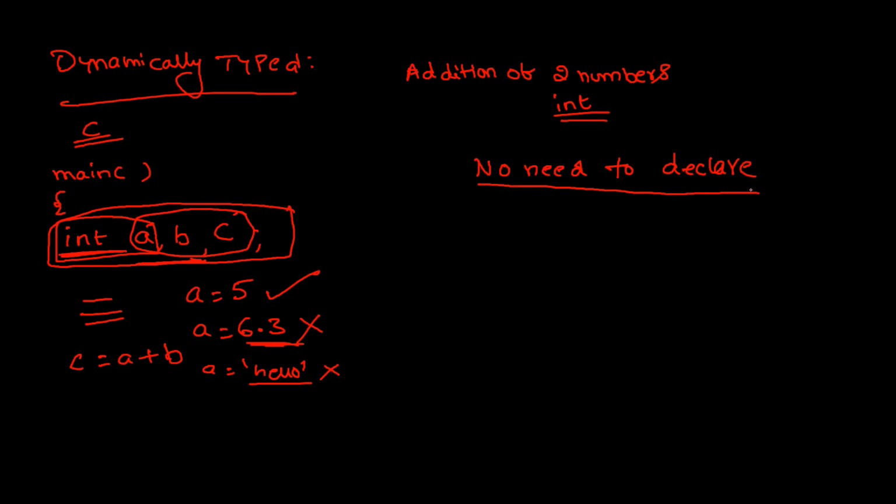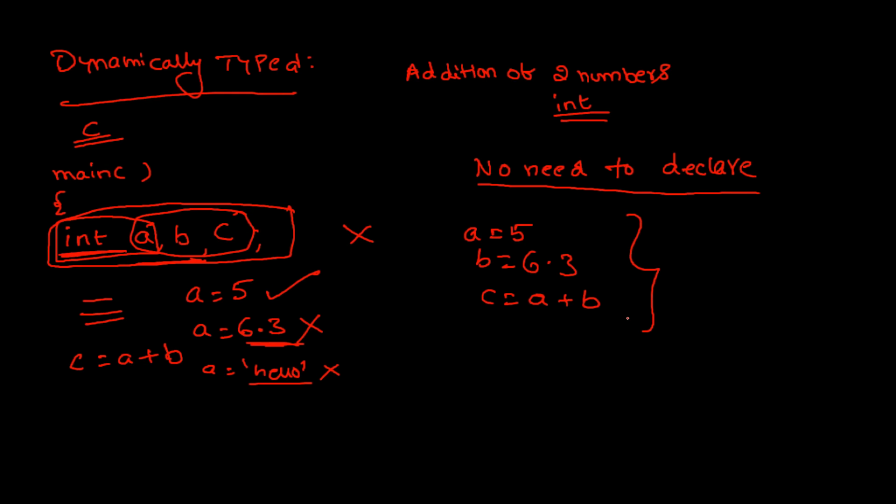No need to declare. Whenever you require a variable, you can simply write the variable. For example, instead of this statement, directly write A is equal to 5, B is equal to 6.3, C is equal to A plus B. No problem. Now the answer is 11.3. Now understand, there is no restriction on the type of the value, whether the variable holds a whole number or a real number. Understand carefully.